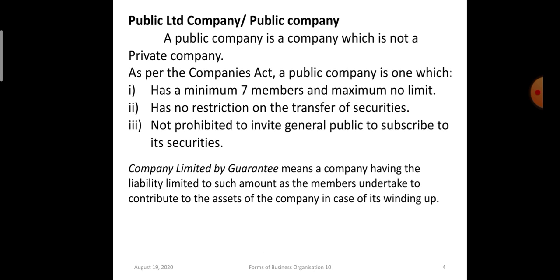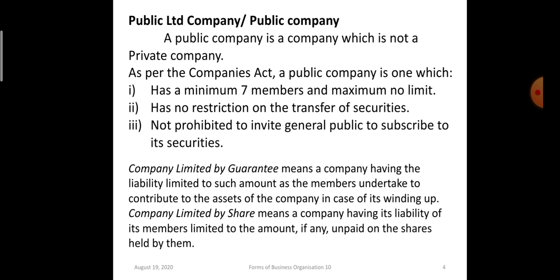Then another one is company limited by shares. Here the company is issuing shares. The shares have a particular value, and in case the members have not paid the full value of the shares, some amount is unpaid, then their liability is restricted to the unpaid amount of the share.